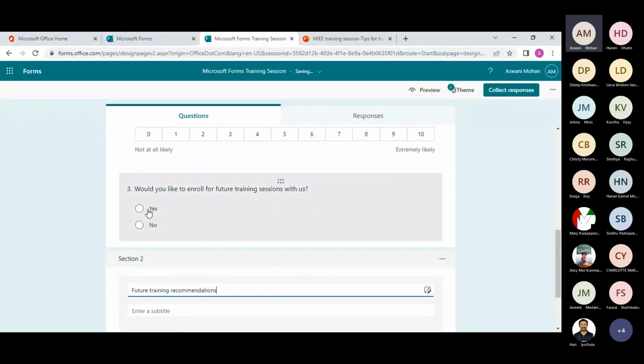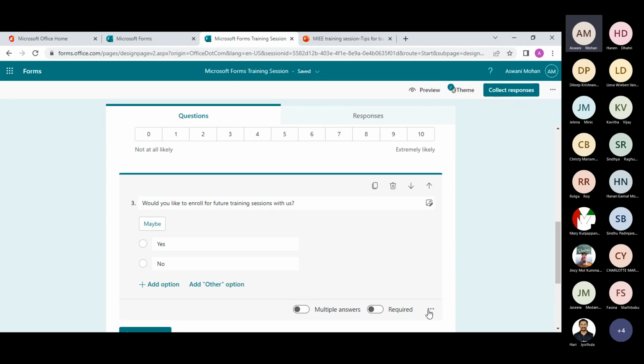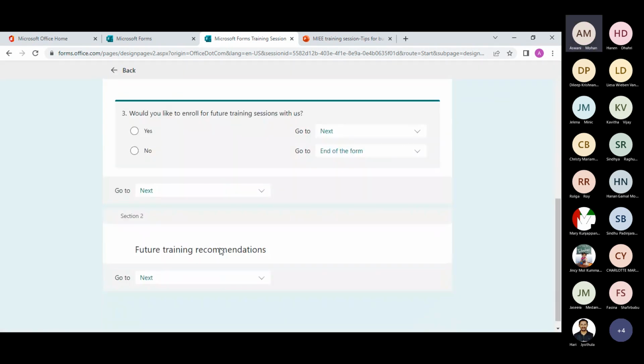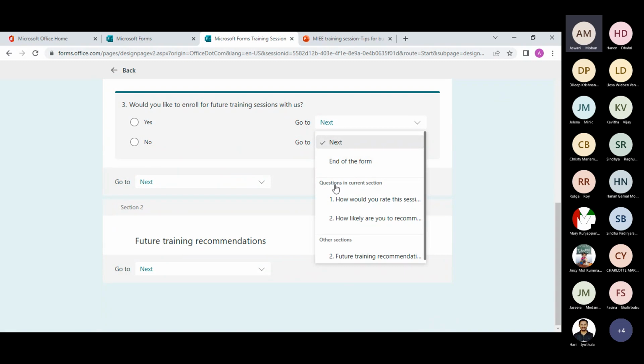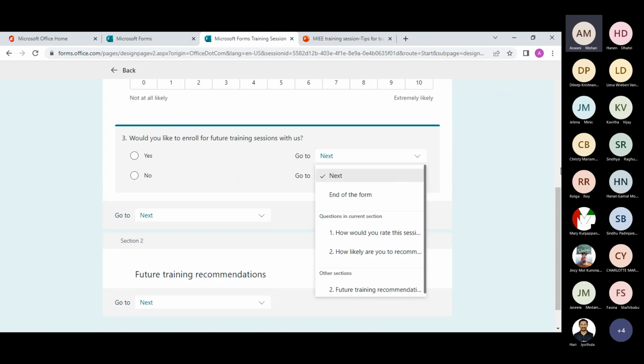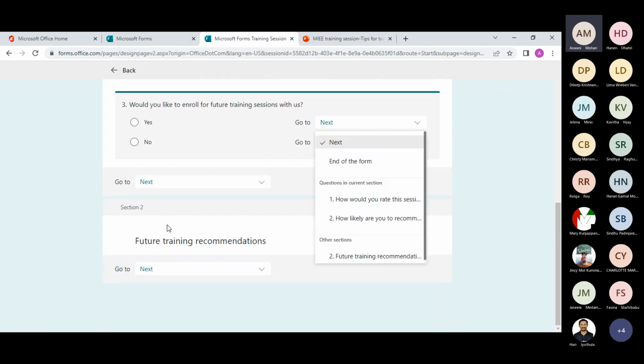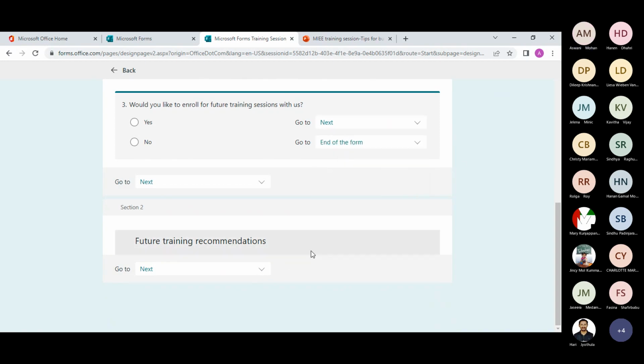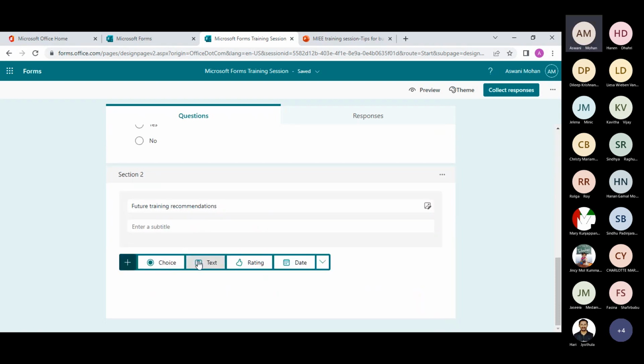As I told earlier, the purpose of using branching here is they don't really have to go to section 2 if they don't want to enroll for the future training session. If they choose yes, I'm going to branch for them to go to the next, or you can choose section 2. Both work the same way. So I'm just making it next now. For this section, I'm going to add a set of questions.